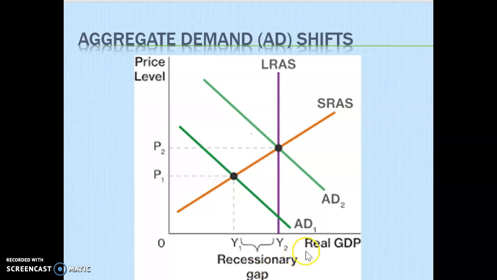But anyway, right now I'd say we're at aggregate demand 1, AD1, and so that recessionary gap you see at the bottom represents unemployment. So Y2 at the long run aggregate supply curve shows you full employment. Typically 4 to 6% is the full employment rate, but a shift from aggregate demand 2 to aggregate demand 1 would show you a recession, would show you unemployment, due to that change in consumption spending, investment spending, potentially government spending, and/or net exports.